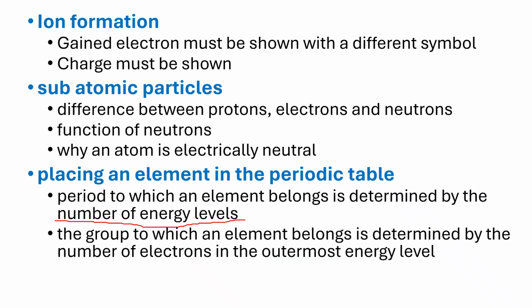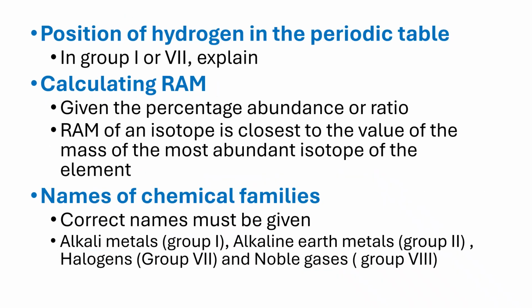The group to which an element belongs is determined by the number of electrons in the outermost energy level. It is very important for students not to confuse period and group when you're having a discussion. Another question you are asked at times is about the position of hydrogen in the periodic table: why is it that hydrogen can belong to group 1 and or group 7?